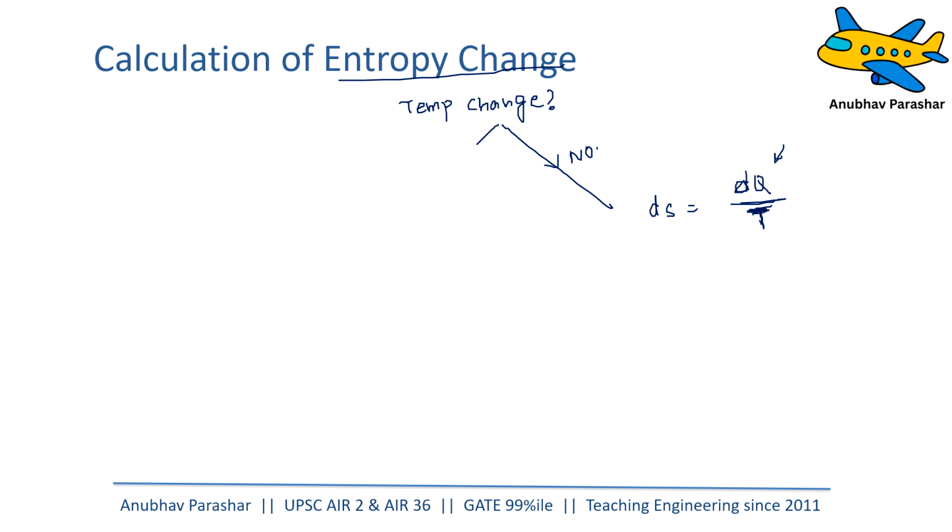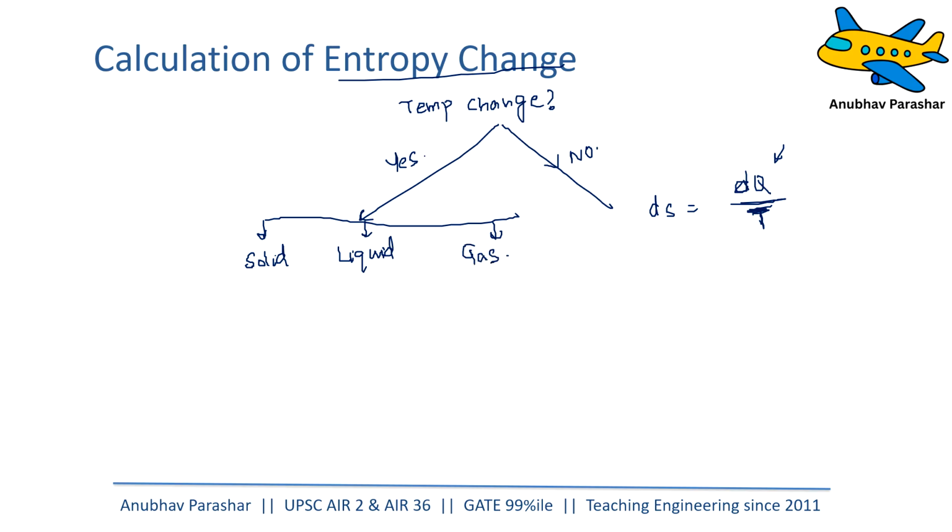Now, what if the temperature is changing? Then you are going to ask again one question: is the matter inside the system a solid? Is it a liquid? Or is it a gas?